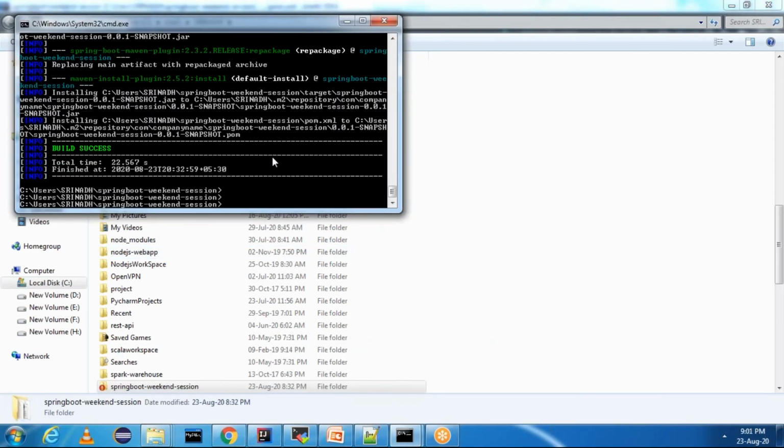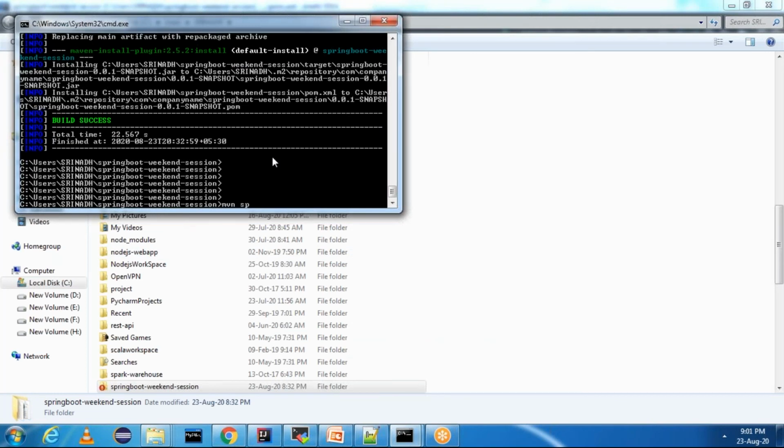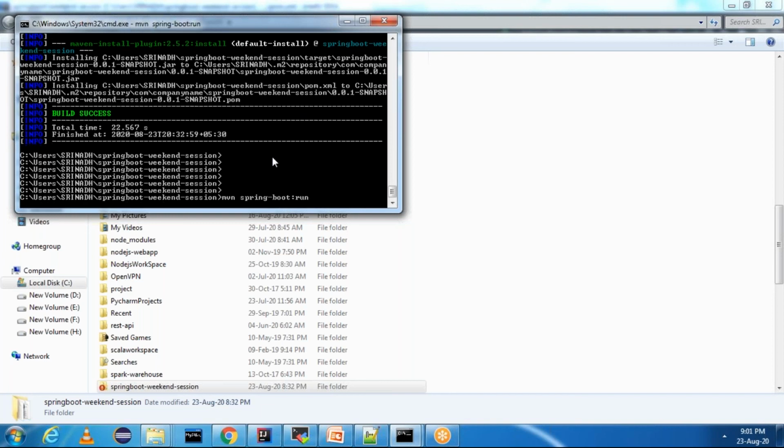When you add Spring Boot Maven plugin, you can simply use mvn spring-boot:run. You don't need to do mvn clean install and then run the jar file. Directly you can use mvn spring-boot:run. It will start the Spring Boot application.